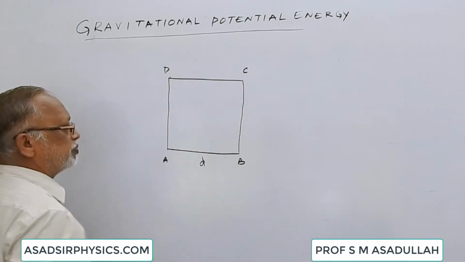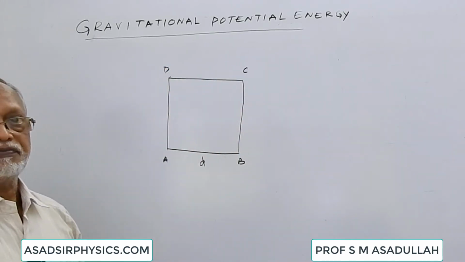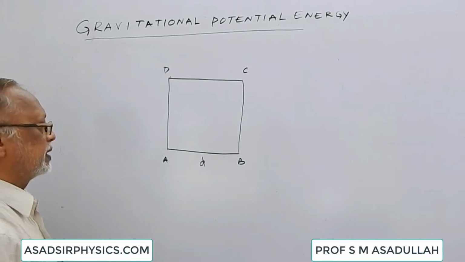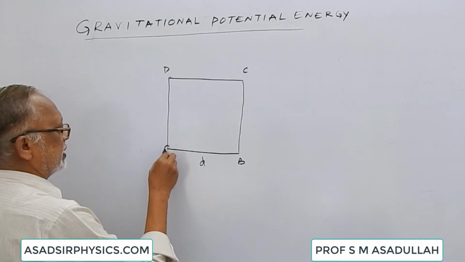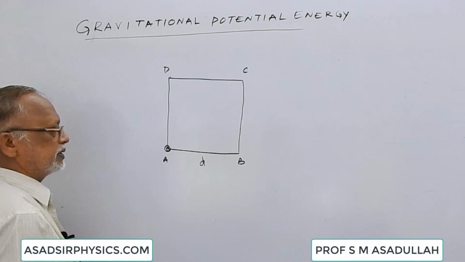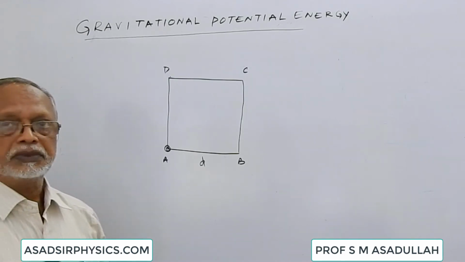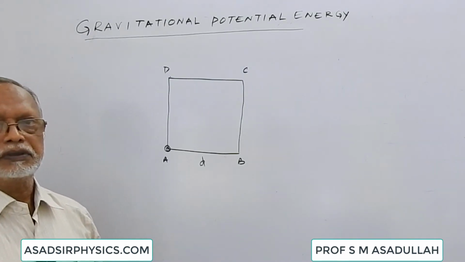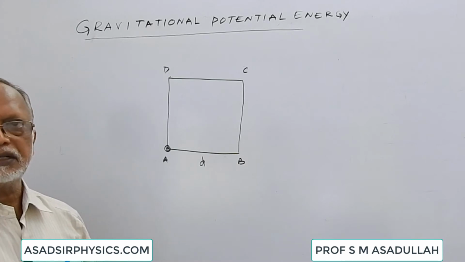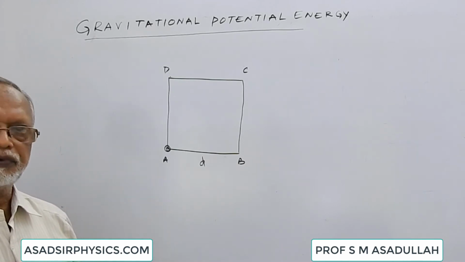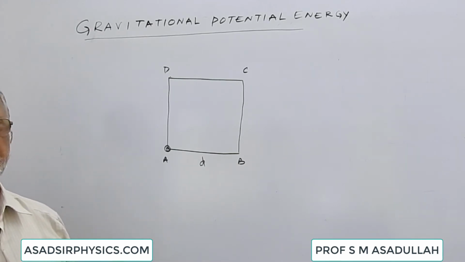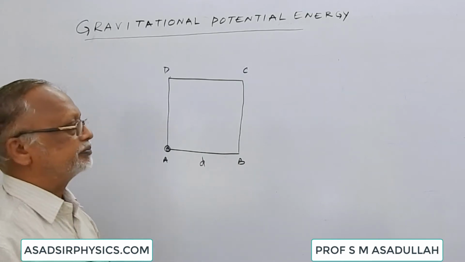Suppose we bring first body of mass m and keep it at the corner A. Since there is no potential or no force, the work done in bringing it is 0.